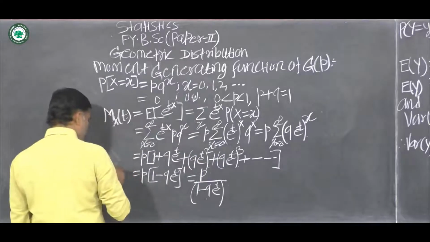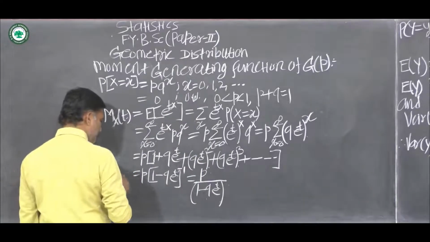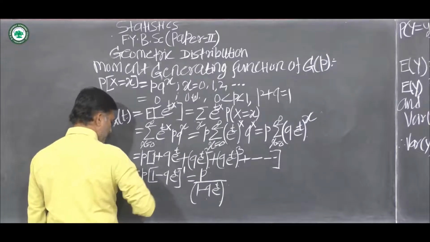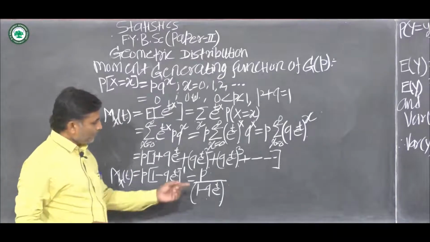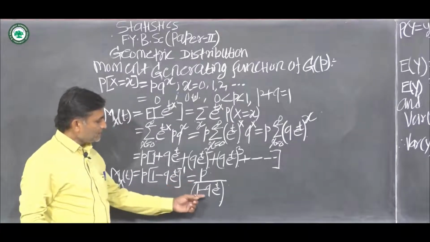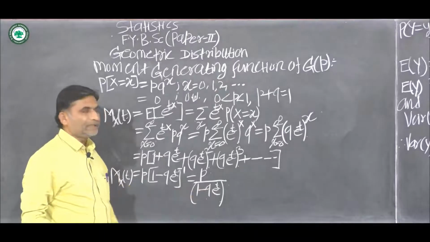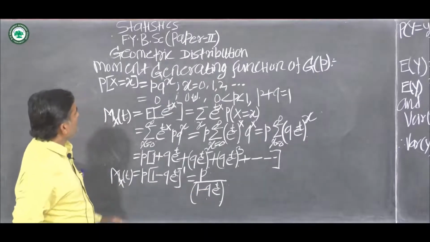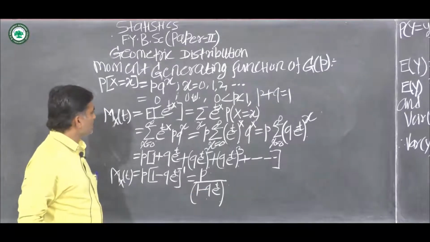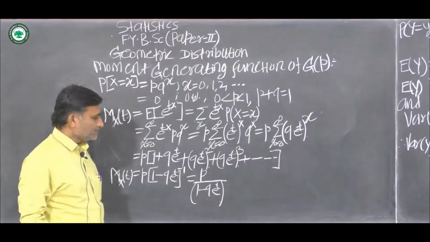This is the moment generating function of geometric distribution, p upon 1 minus q into e raised to t.